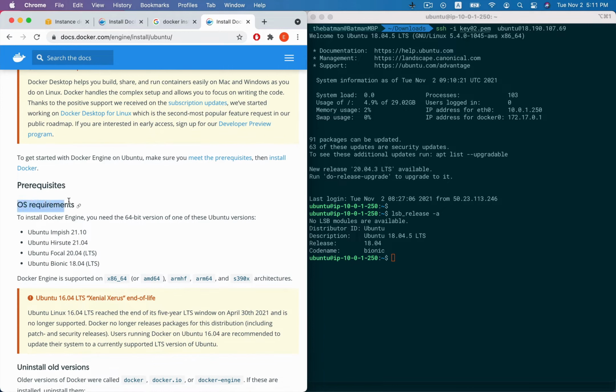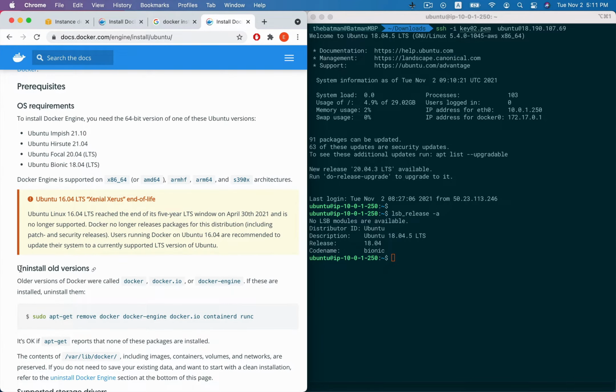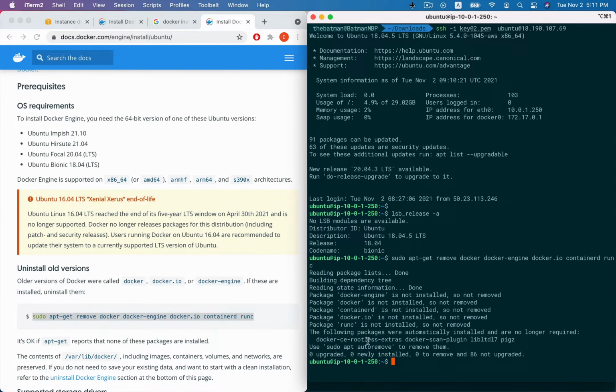Okay, this is the OS requirement to install the Docker engine. We support 21.10, 21.04, and because ours is the 18.04 here. First, if we have installed the old version of Docker or docker.io, we must uninstall them. We use this command, because there may be old software installed as Docker.